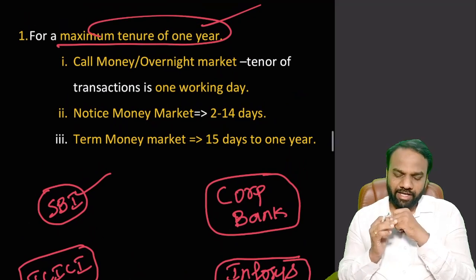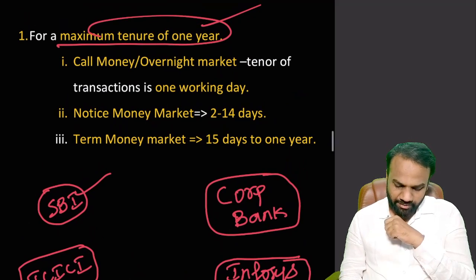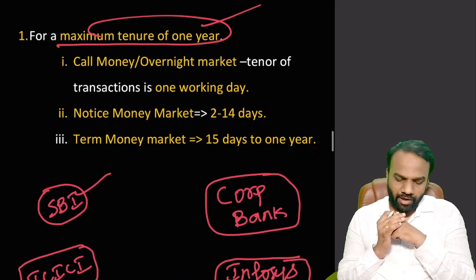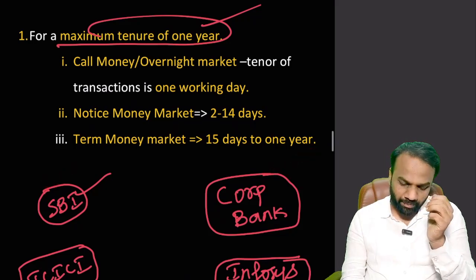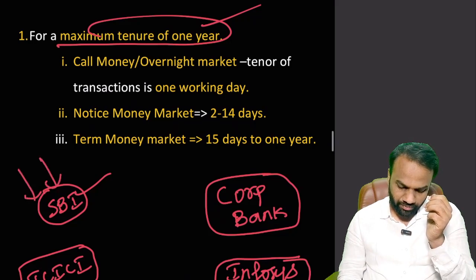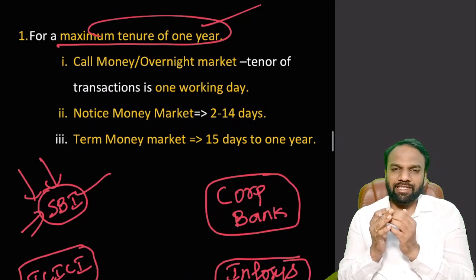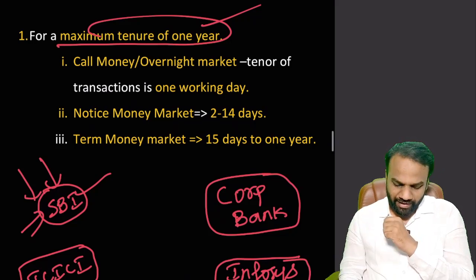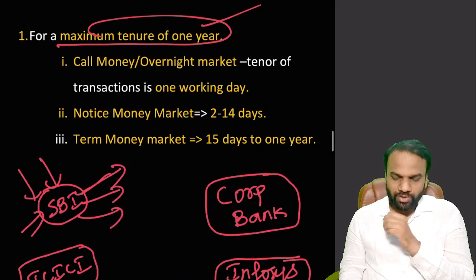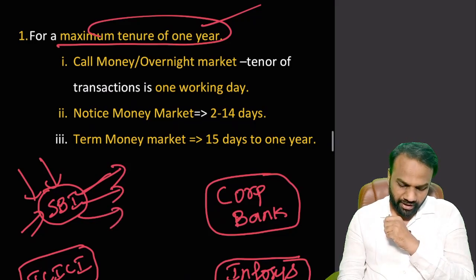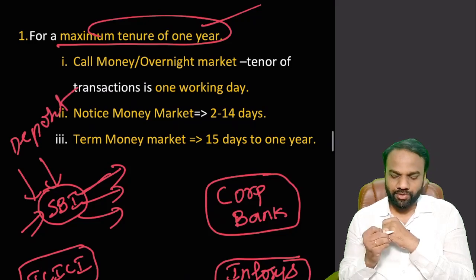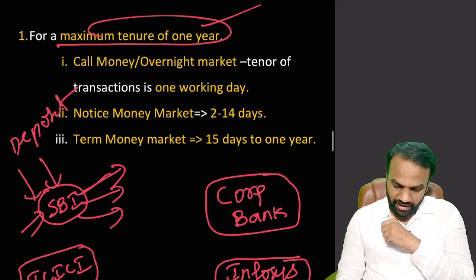I'll create an imaginary situation. Let us assume here SBI. SBI is there. Here we have Corporation Bank. Now, how does a bank work? In the bank, people will deposit their amount, and this deposited amount is lent by the bank to others. So it will lend loans. SBI will take money, that is deposits it will receive, and it will lend the loan.